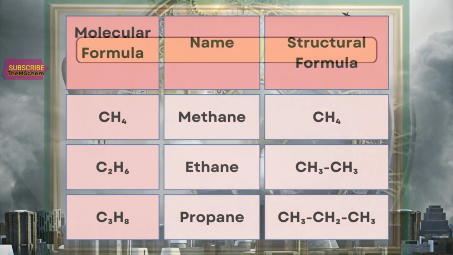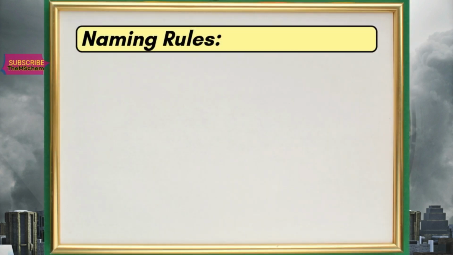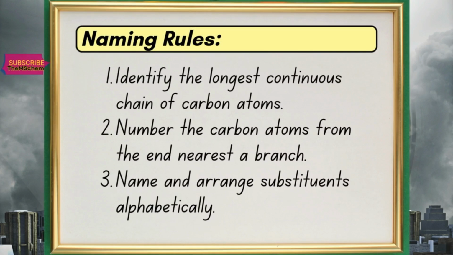And now the naming rules for alkanes. Number 1, identify the longest continuous chain of the carbon atoms. Number 2, number the carbon atoms from the end nearest to a branch. And number 3, name and arrange substituents alphabetically.